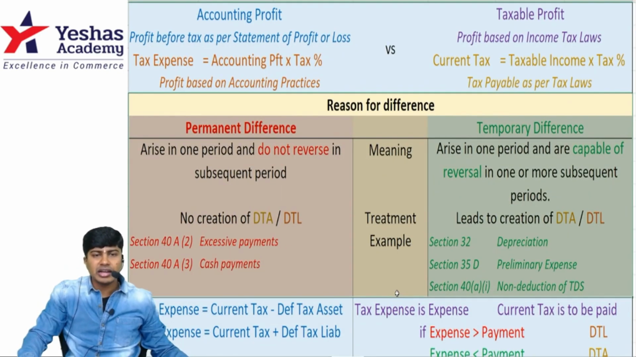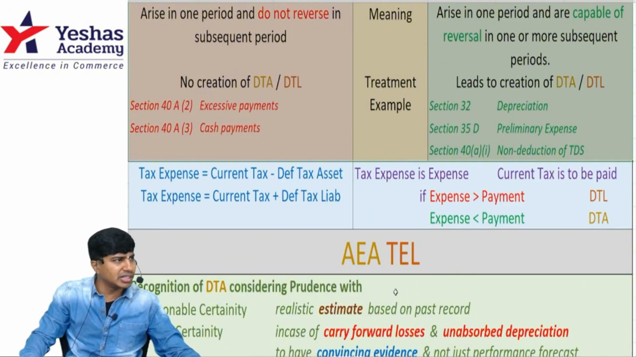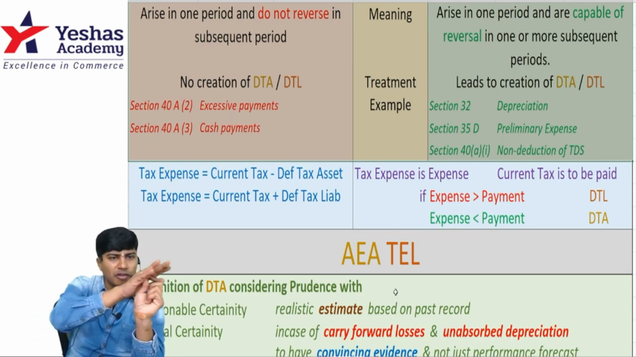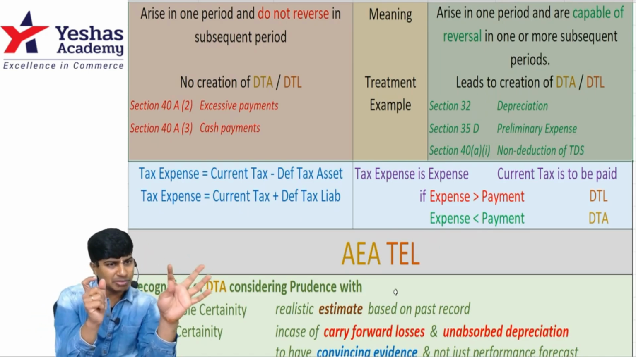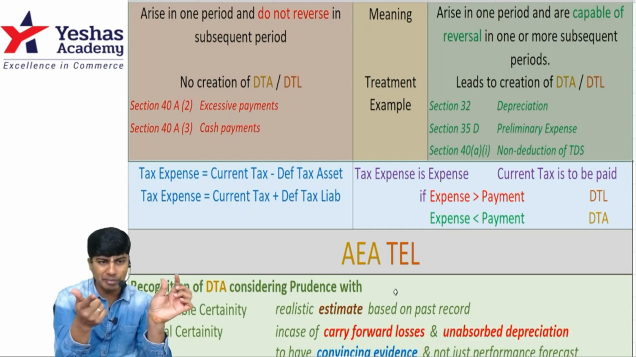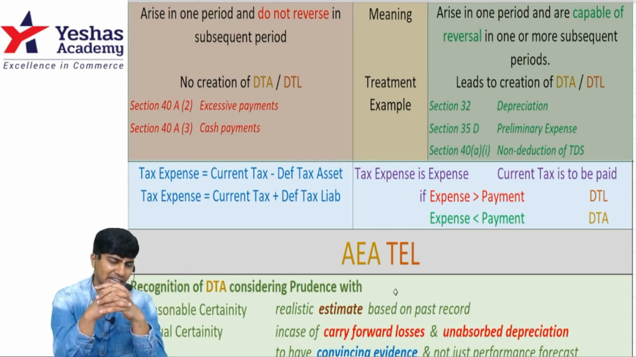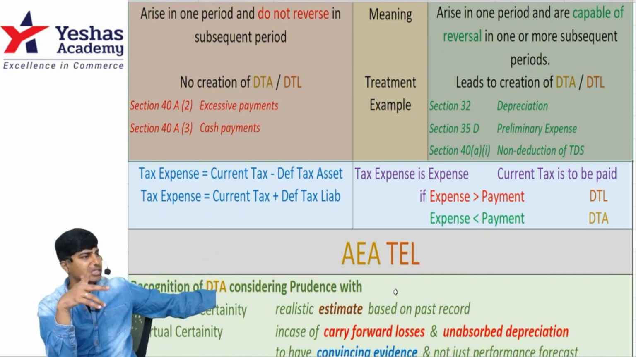Then I told you three ways to identify deferred tax asset or liability. See it this way: tax expense is the accounting profit multiplied by the tax rate, and current tax is the taxable profit multiplied by the tax rate. These both should match. If they don't match, that is because of deferred tax liability or asset. Substitute current tax, substitute tax expense, and identify deferred tax as the balancing figure. If it is positive, liability; if it is negative, asset.